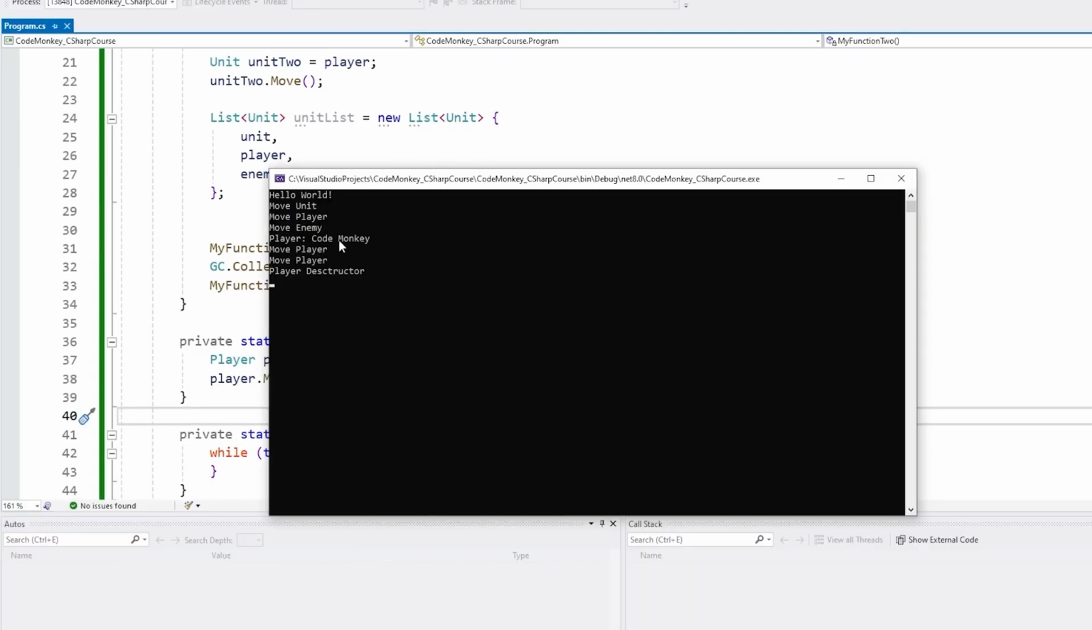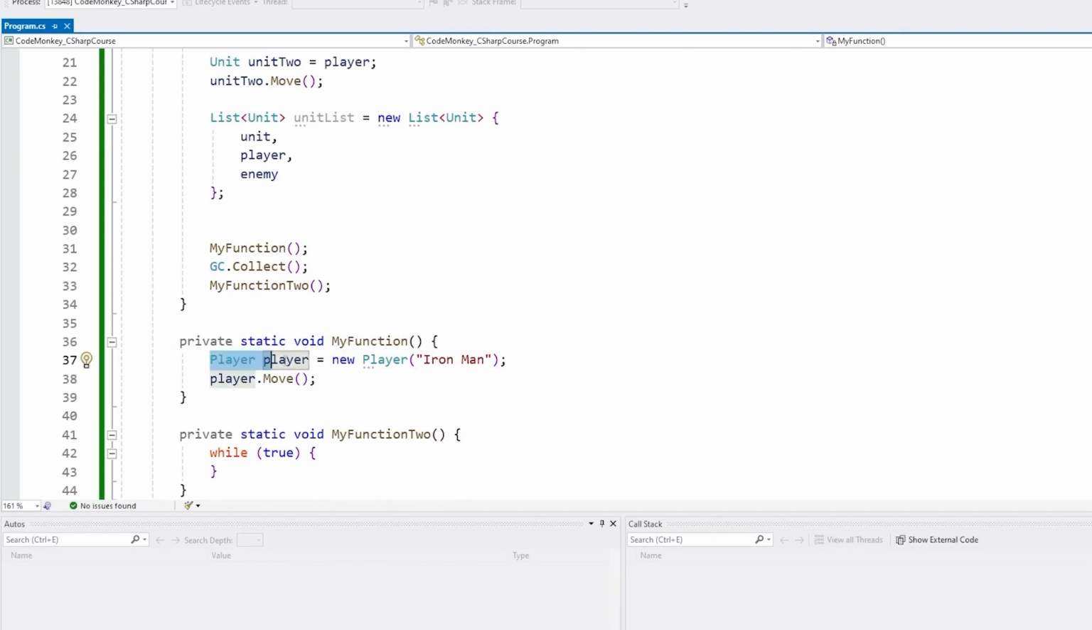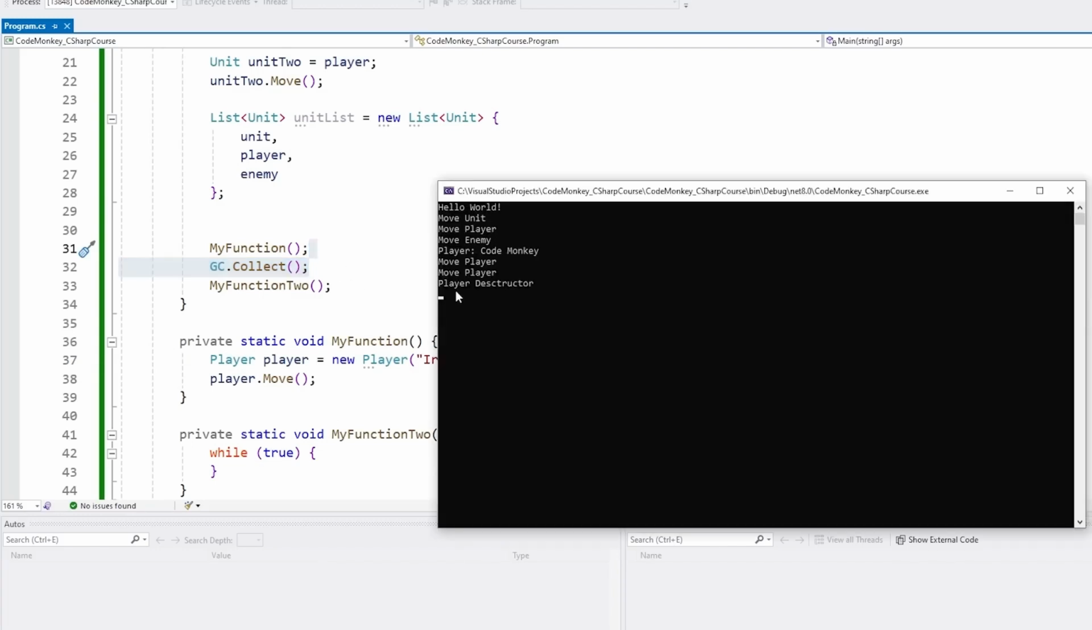So the player was created, then we call the function. This one created a local variable, meaning that this variable ends as soon as this function ends. So as soon as this function ended, this variable was marked for destruction. Then when we forcefully called the garbage collection, it automatically destructed the object and then continued running the program. But remember how destruction of an object happens when there are no more references to that object.